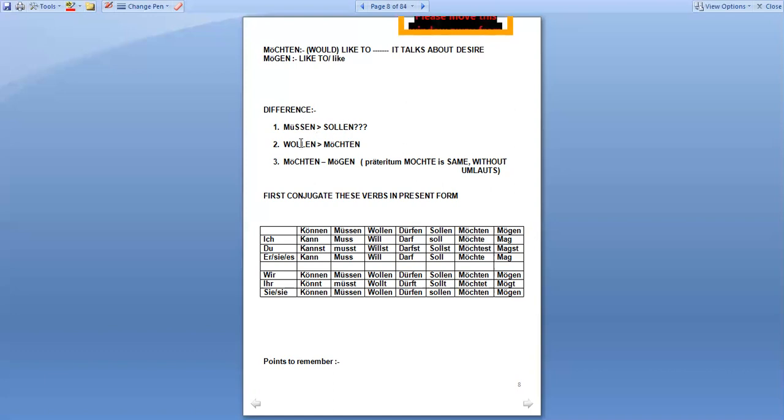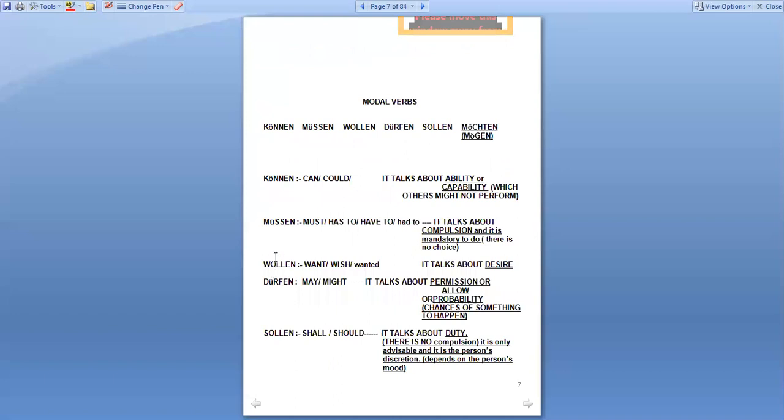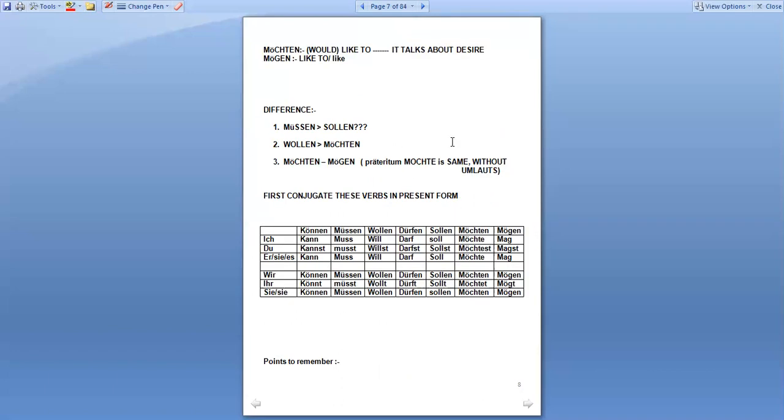Then the next difference is between wollen and möchten. These two verbs, right? Wollen and möchten. Let's discuss these two verbs. Wollen, if you remember the meaning of wollen, it is want, wish, wanted, or it talks about your desire. And möchten is would like to, and mögen also means like to. So wollen is stronger than möchten.